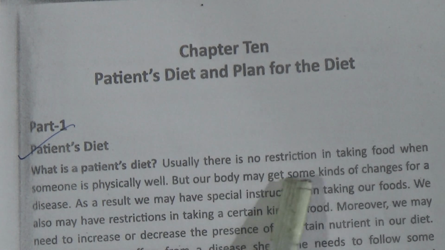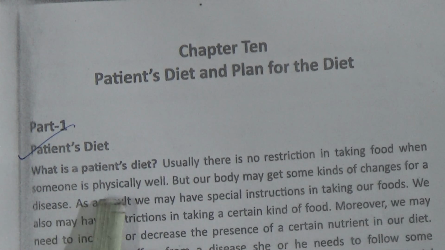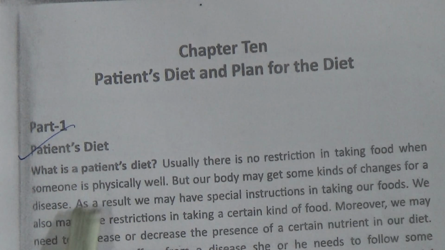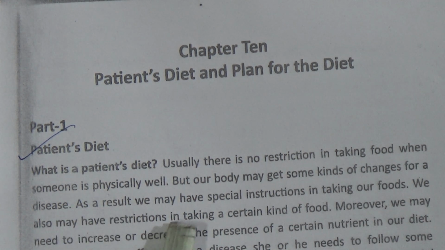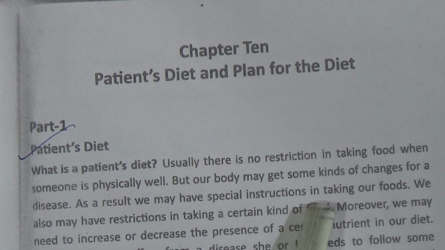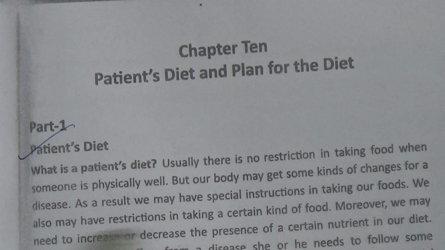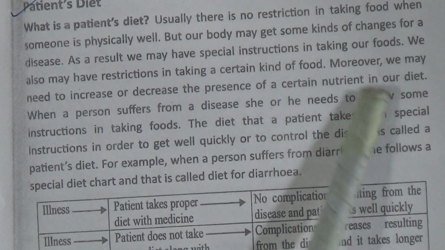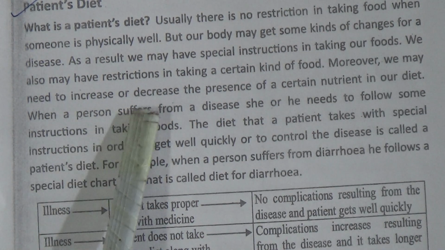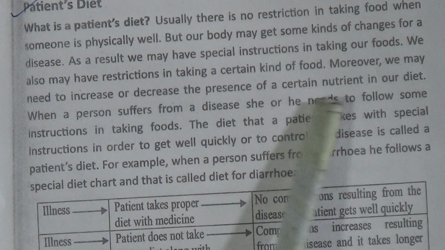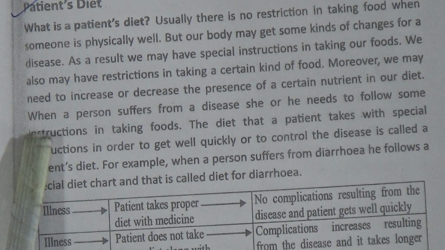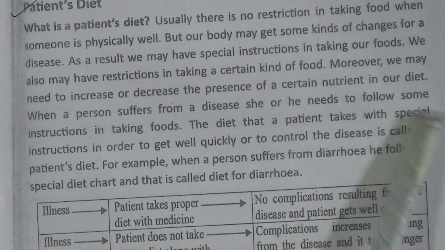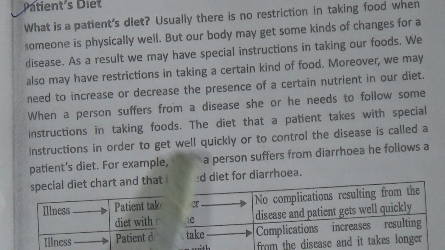Usually there is no restriction in taking food when someone is physically well, but our body may get some kinds of changes for a disease. As a result, we may have special instructions in taking our foods. We also may have restrictions in taking a certain kind of food. Moreover, we may need to increase or decrease the presence of a certain nutrient in our diet. When a person suffers from a disease, she or he needs to follow some instructions in taking foods.